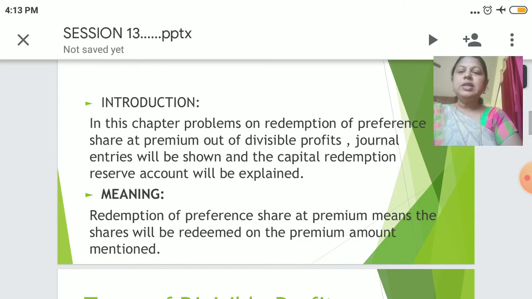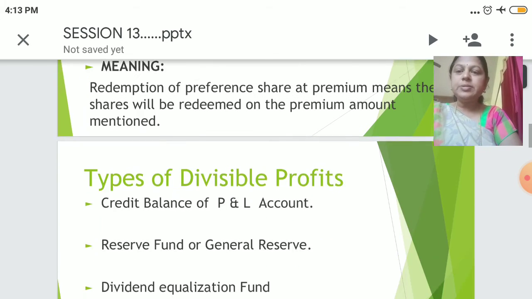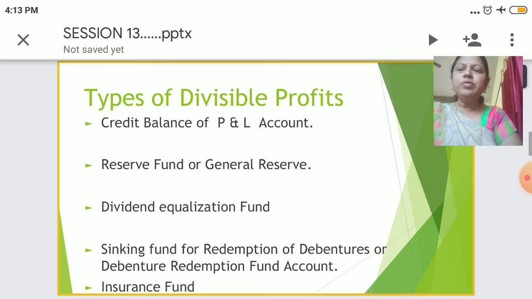Introduction. Let's look into the introduction part of this chapter. In this chapter, problems on redemption of preference shares at premium out of divisible profits and journal entries will be explained, and also the capital redemption reserve will be explained. Meaning: redemption of preference shares at premium means the shares will be redeemed at the premium amount which is already mentioned in advance. Types of divisible profits.